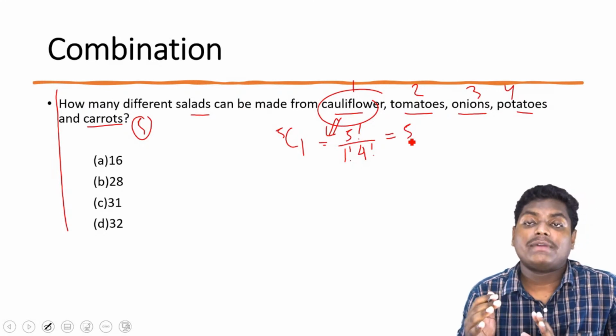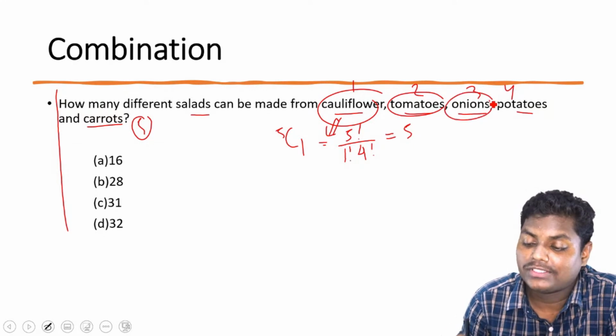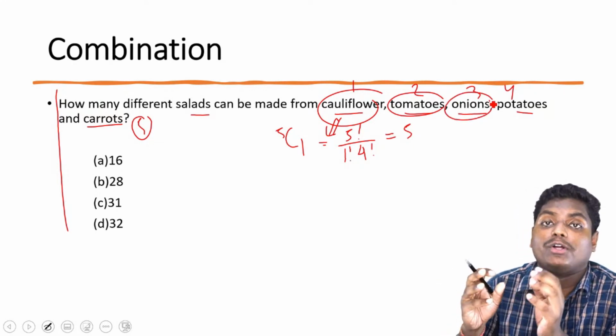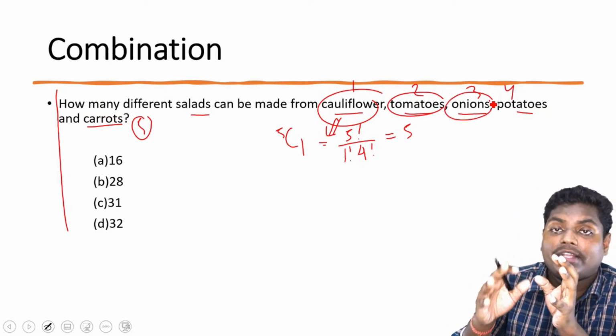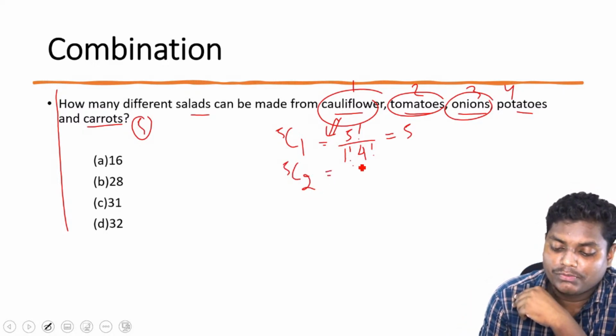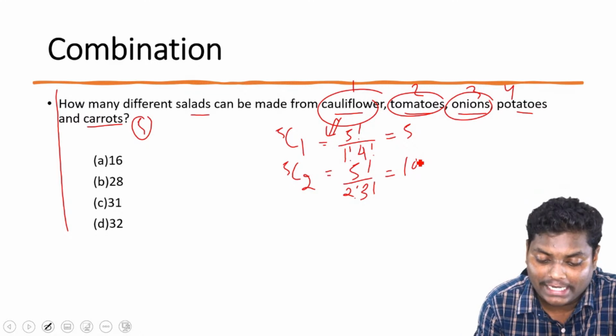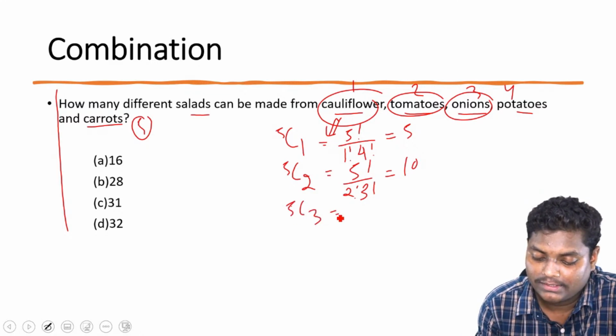Now someone will come and say, no, I want two things. Let's say I want to mix potatoes and onions. So in this salad, we can have two things also. 5C2, we can have two things. So this will be 5 factorial upon 2 factorial into 3 factorial. So we'll be getting 10. Or similarly we can have 3 things. The same we can do and we'll get 10 here.